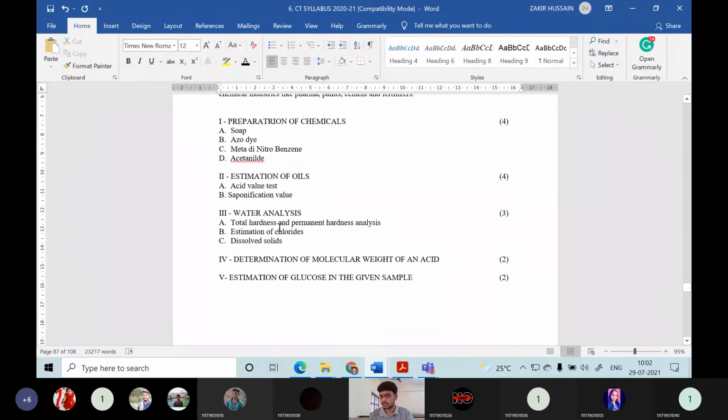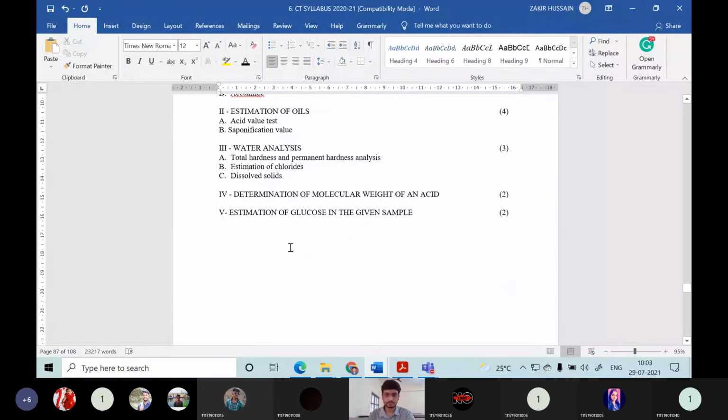So this one is oil analysis, and this is the water analysis. In the water analysis, what is the hardness? What is the permanent hardness? What is the temporary hardness? When you combine both temporary and permanent hardness, you will get total hardness. So that you will be analyzing here. And chlorides, how much chloride is there in normal tap water, you will see this, and dissolved solids. You will learn more about dissolved solids, COD, BOD in the environmental engineering courses, which will be dealt with by our Vijay sir in the next semester.